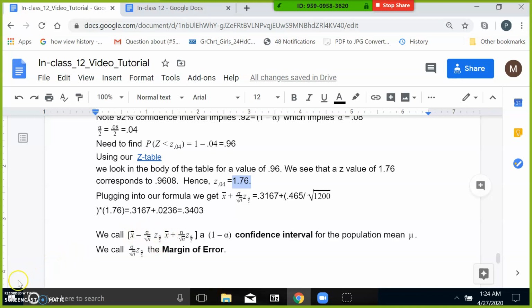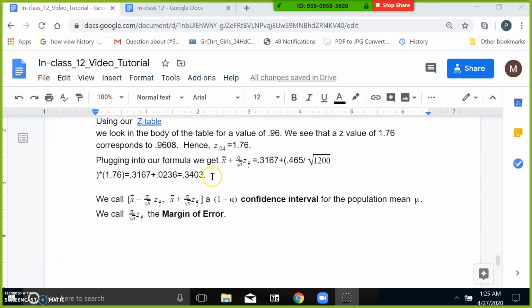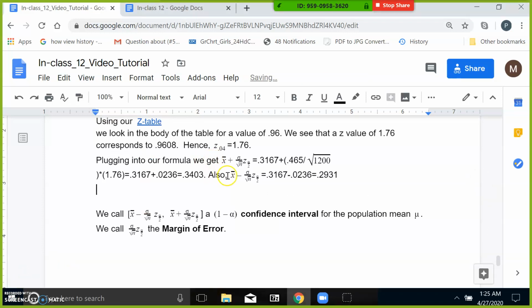Let's keep going. Okay, so also doing an X bar minus sigma over square root of N, Z alpha over 2 in our case would be this. So pretty much we're computing that one. We just found 0.2931, and the first one we found was the 0.3403.